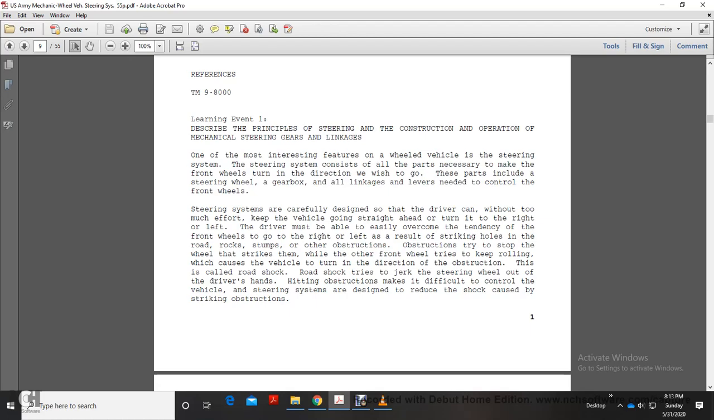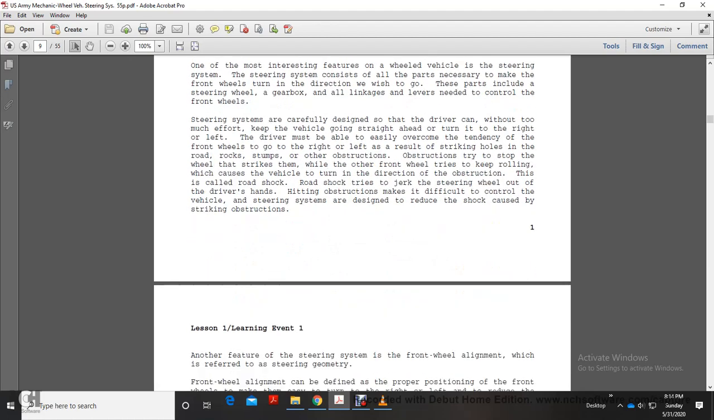The driver must be able to easily overcome the tendency of the front wheels to go to the right or left, the result of striking holes in the road, rocks, stumps, or other obstructions. An obstruction tries to stop the wheel that strikes it while the other front tire keeps rolling, which causes the vehicle to turn in the direction of the obstruction. This is called road shock. Road shock tries to jerk the steering wheel out of the driver's hand, making the vehicle difficult to control. The steering system is designed to reduce shock caused by striking objects.